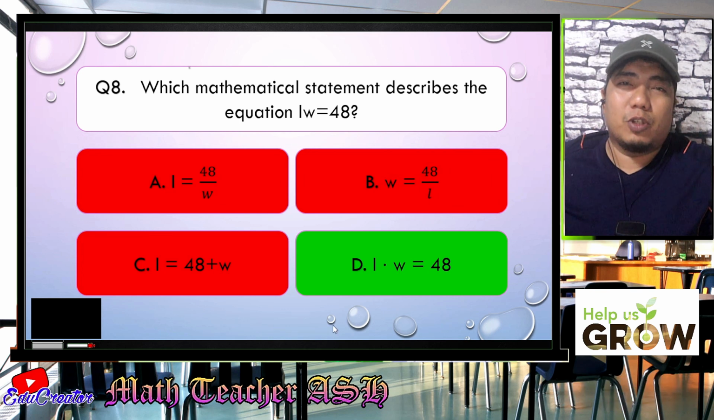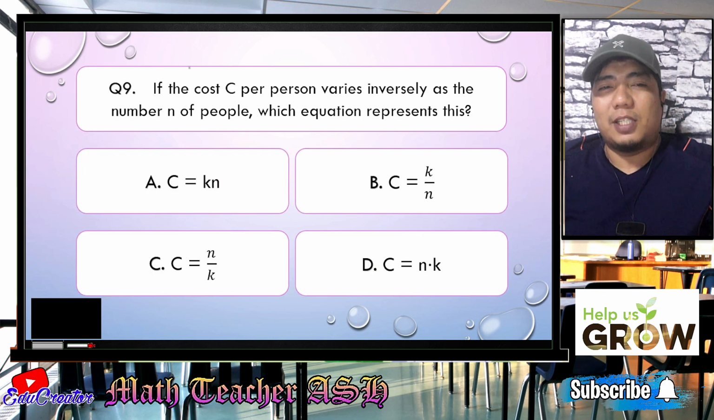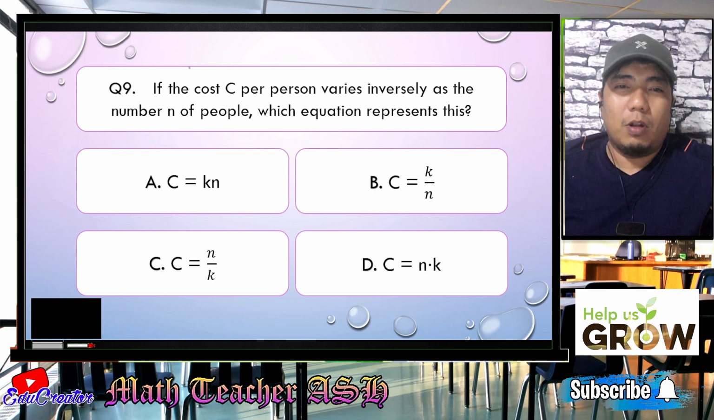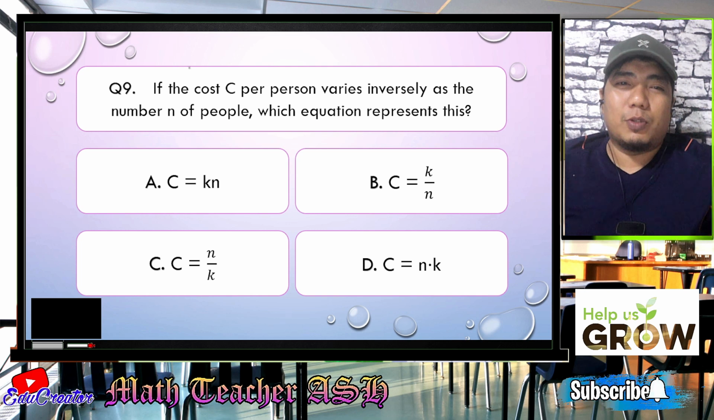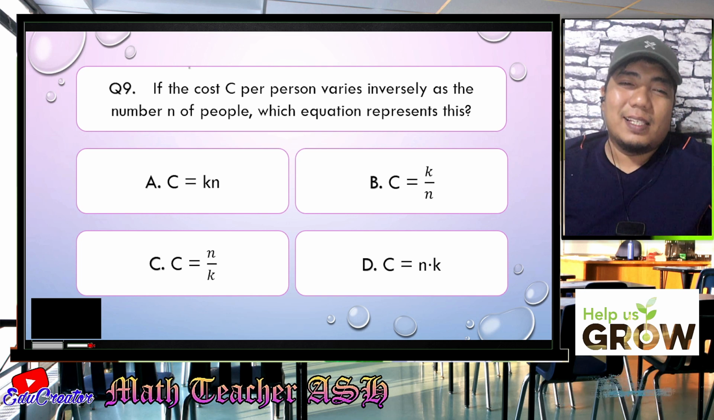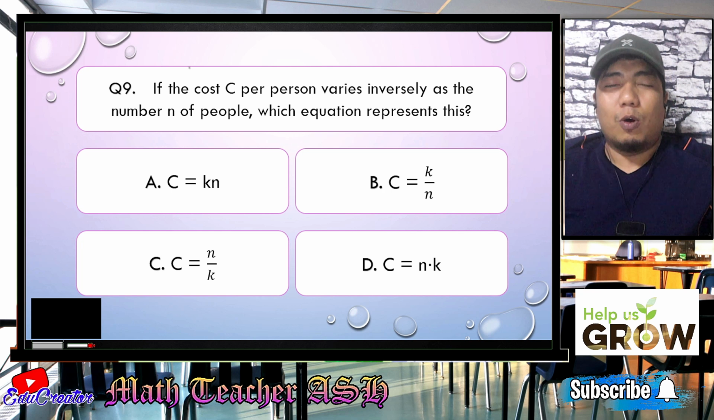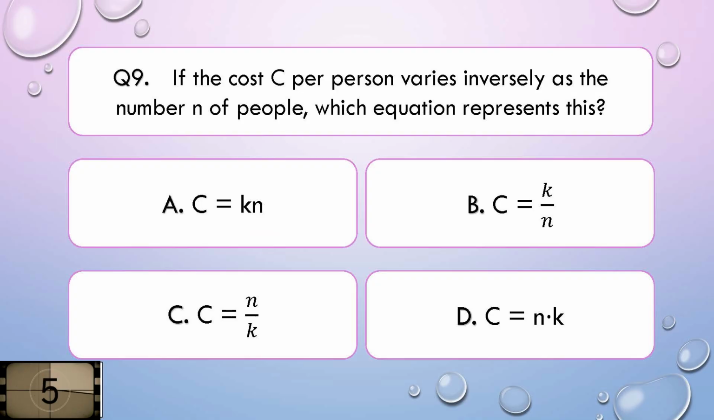So now let us go to question number 9. If the cost C per person varies inversely as the number N of people, which equation represents this? Is it A, C is equal to KN, B, C is equal to K over N, C, C is equal to N over K, or D, C is equal to N times K? I'll give you 5 seconds to think about your answer.